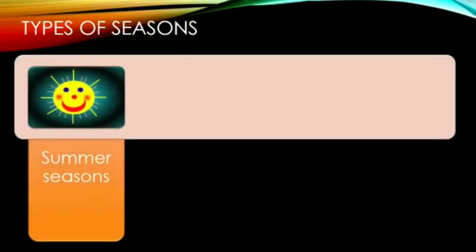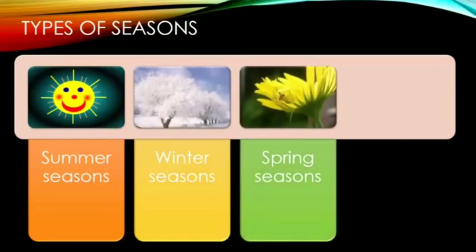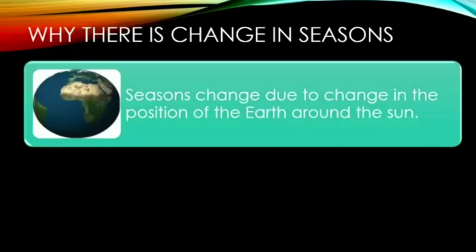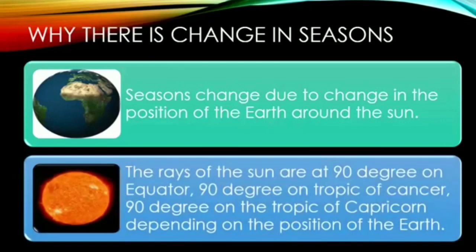Types of seasons. Summer season, winter season, spring season, autumn season. Why is there a change in seasons? Seasons change due to change in the position of the earth around the sun. The rays of the sun are at 90 degrees on the equator, 90 degrees on the Tropic of Cancer, 90 degrees on the Tropic of Capricorn, depending on the position of the earth.